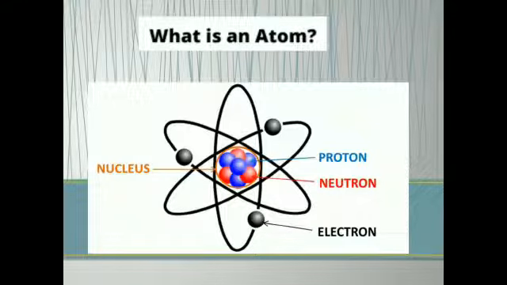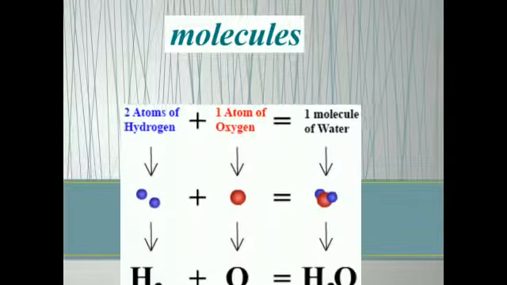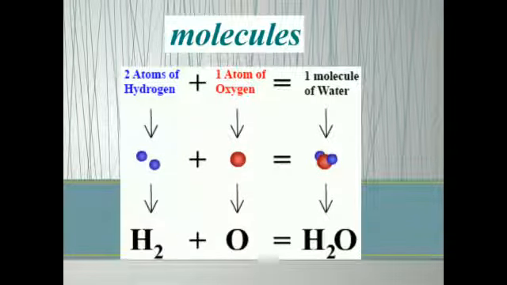Have you got it? Now, molecules. What is a molecule? When two or more atoms are joined together, they form a molecule. Now, this is an example of a molecule. When two atoms of hydrogen combine with one atom of oxygen, one molecule of water is formed. So, water is an example of a molecule.